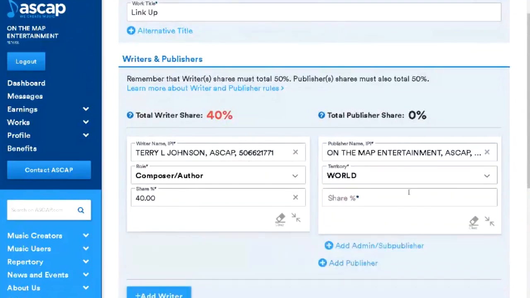And then the total publisher share. So On the Map Entertainment, that's it. Share 50. Boom. So you see this is green, this is red. We need to add a writer to make sure that this is 50%. Writer's name,